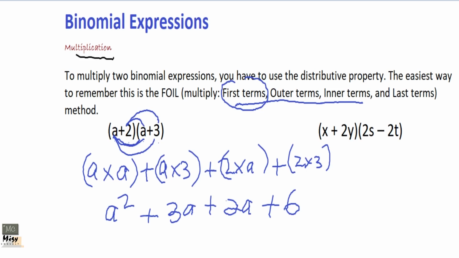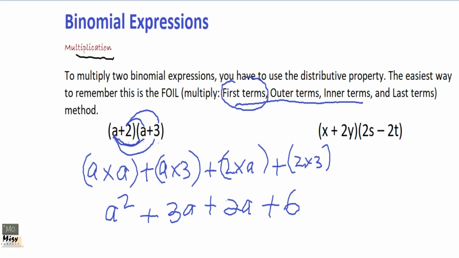So I'm going to teach you this, but yet I will also teach you another thing. How to solve this, so that when you don't have any binomial expressions, you can still work it. But we are dealing with the FOIL method first. So the FOIL method says that what? First terms will multiply themselves. Look at the first term in the first binomial expression, then the first term in the second binomial expression. Then multiply them together. Put your answer down.